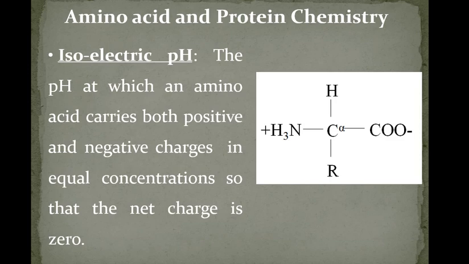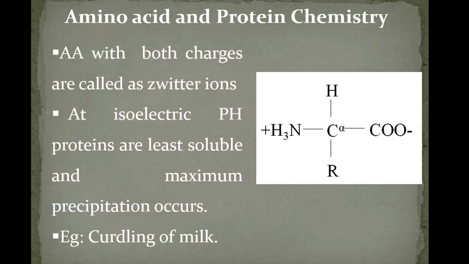But at isoelectric pH, what happens? The charges present on the amino acid become 0, meaning both positive and negative charges become equal in concentration, so the net charge becomes 0. So that particular pH at which all the amino acids in a protein exist as dipolar ions, or the net charge is 0, is called isoelectric pH.